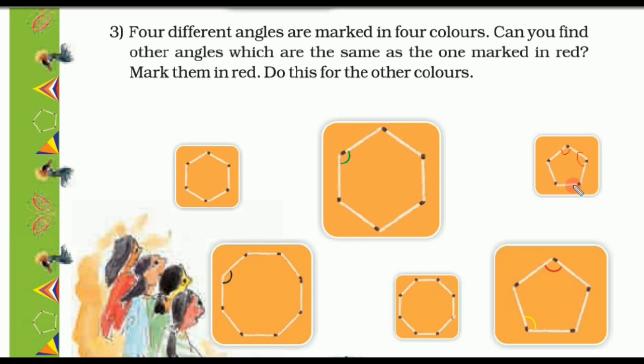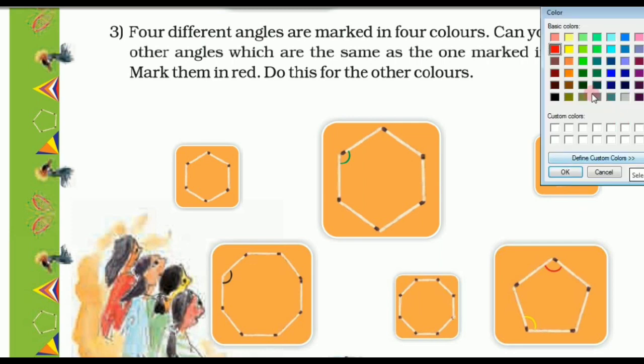These all angles are the same as the one marked in red. And this angle is the same as the one marked in yellow. So mark with yellow color.